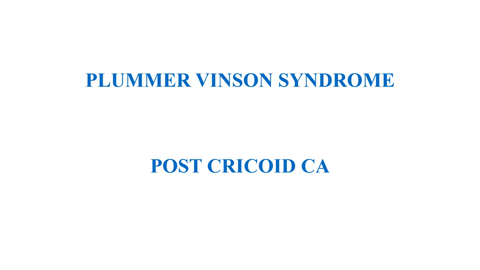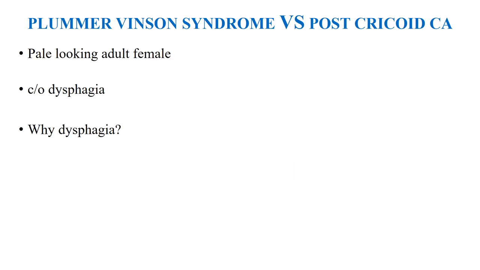If you are answering the viva question, then you have to know about those 2 points. And even when you are attempting a scenario in the OSCE paper, you should know what clues have been given to you. So what is Plummer-Vinson syndrome? Any scenario in which it is said that a pale-looking adult female, ranging from 30 to 50 years, presented to ENT OPD with complaint of dysphagia.